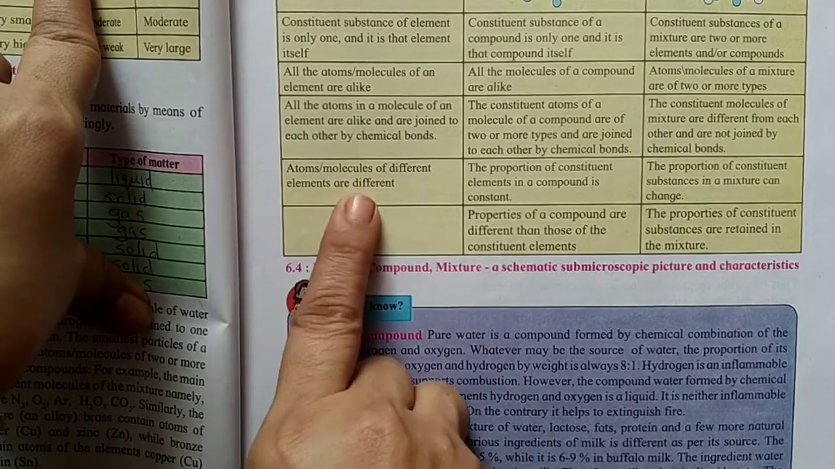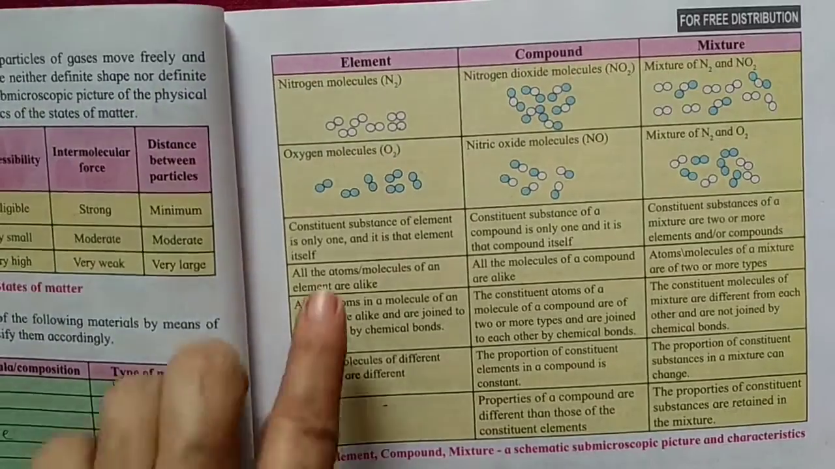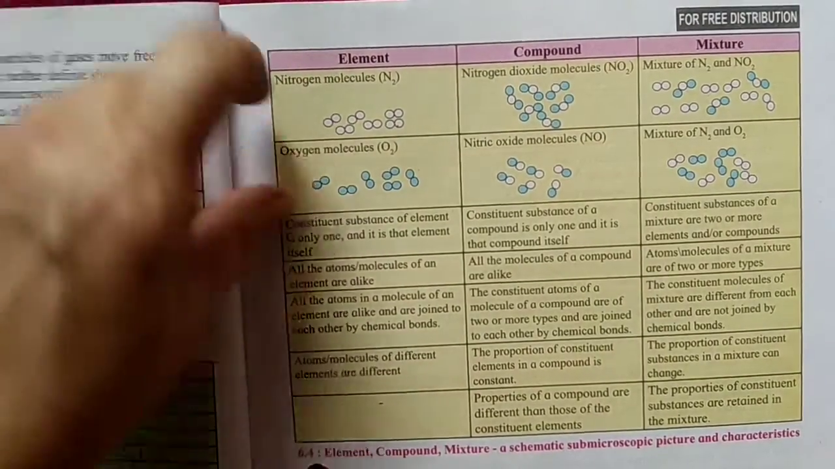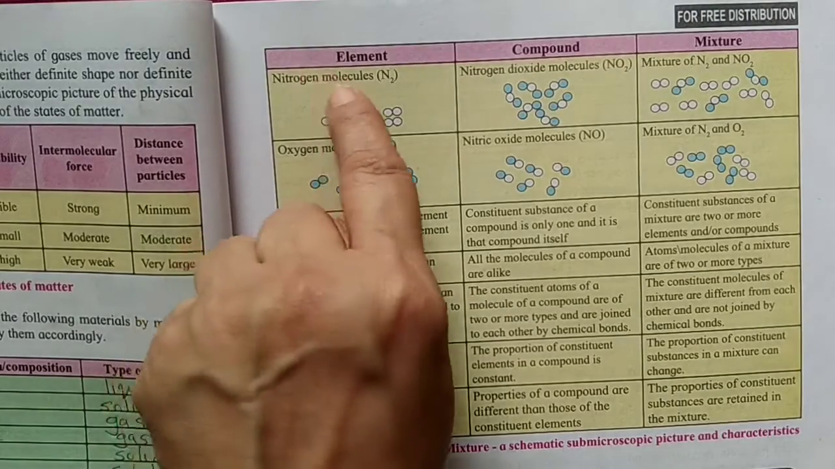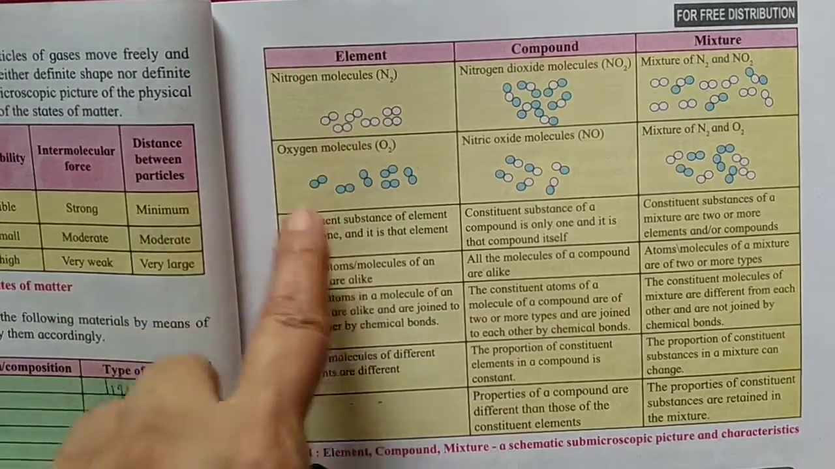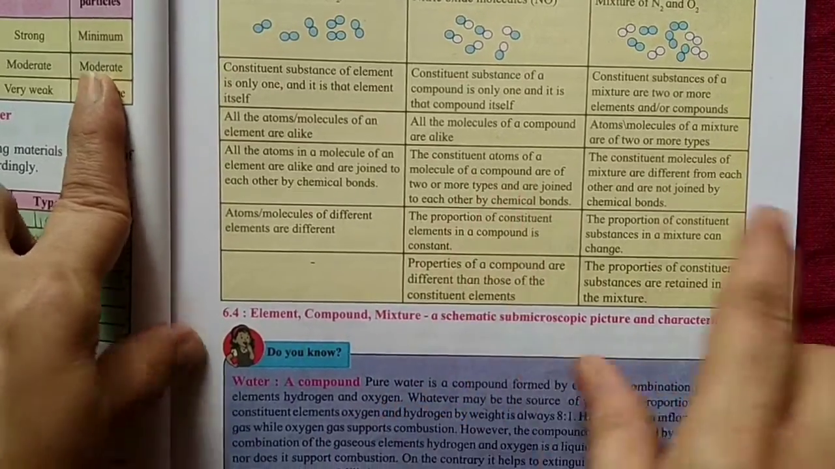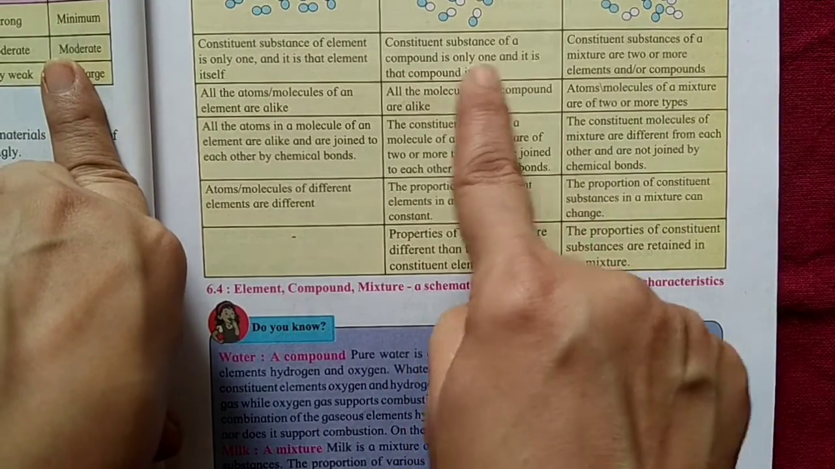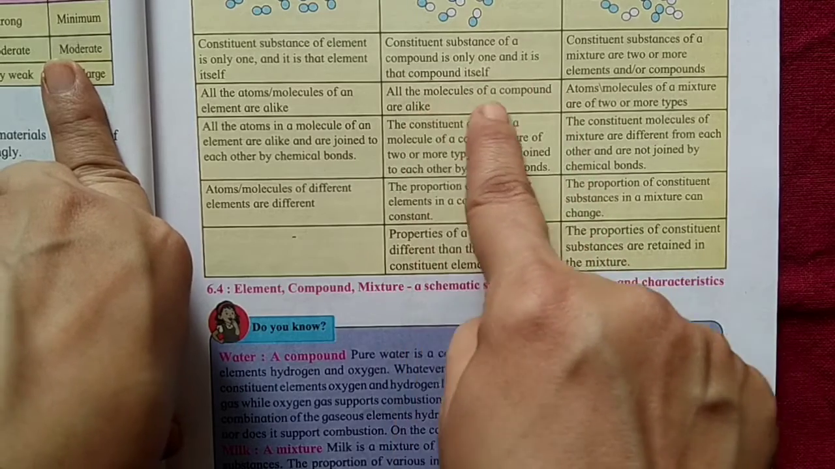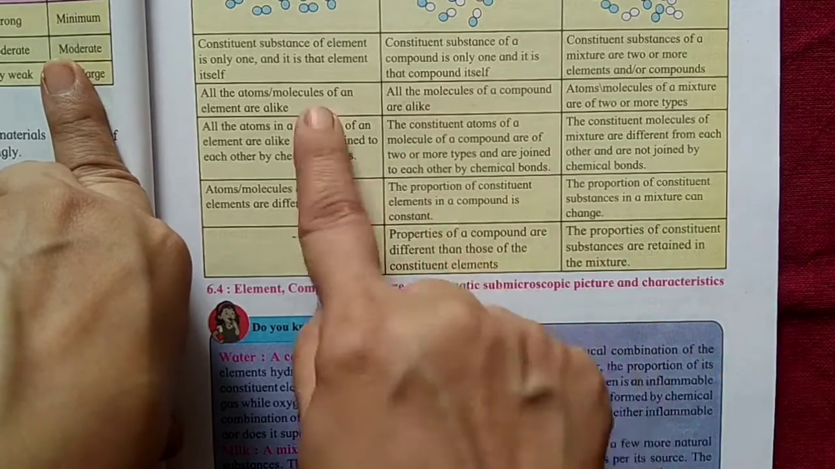Atoms or molecules of different elements are different. Now here we have seen this is nitrogen and this is oxygen. They both are different from each other, but inside this, oxygen is similar, nitrogen is similar, but nitrogen and oxygen are different. Now in case of a compound, the constituent substance of a compound is only one, and it is that compound itself. All the molecules of a compound are alike, that is same.